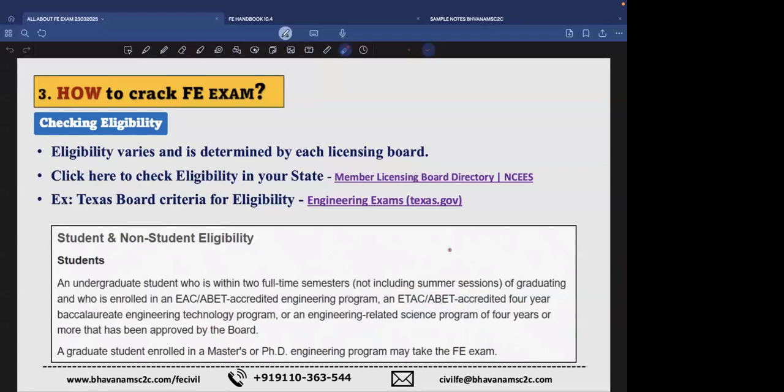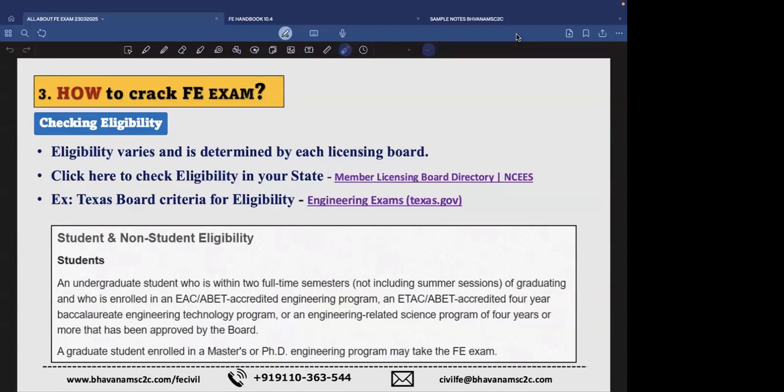The reason is that we have to mail our bachelor's degree certificates from our university to NCEES. That mailing process takes some time, and after that NCEES has to evaluate your certificate, which takes a good amount of time. So if your state permits you without any pre-documentation, then you can do that. If not, try to go with an adjacent state where they do not ask you for any documentation in the first place.